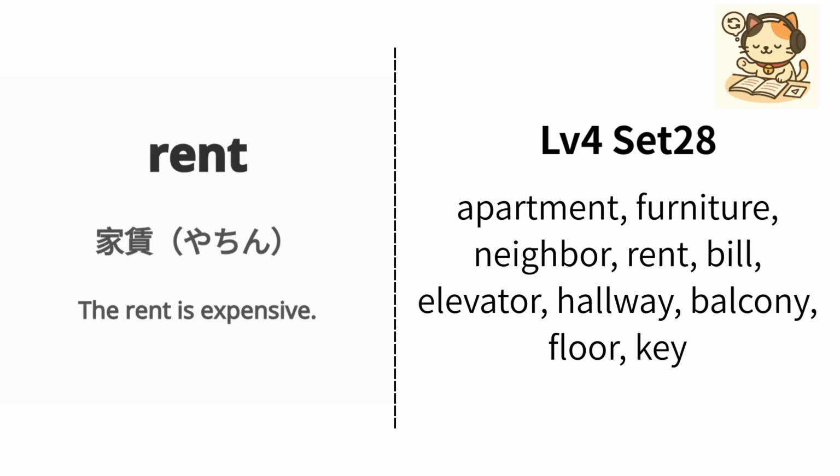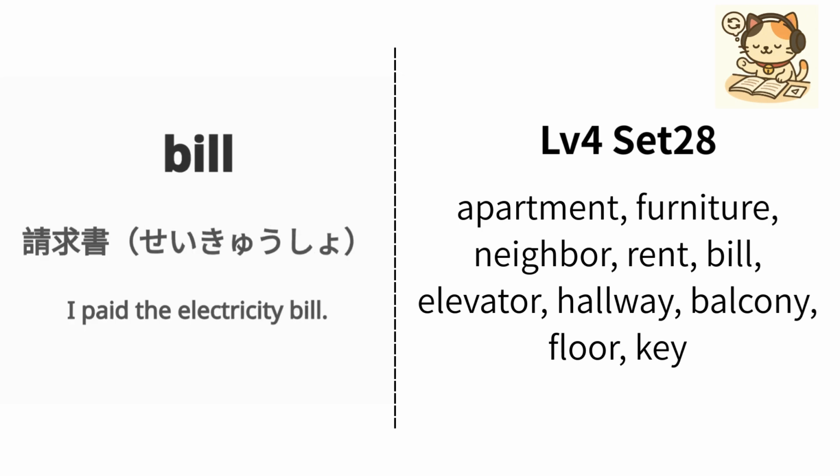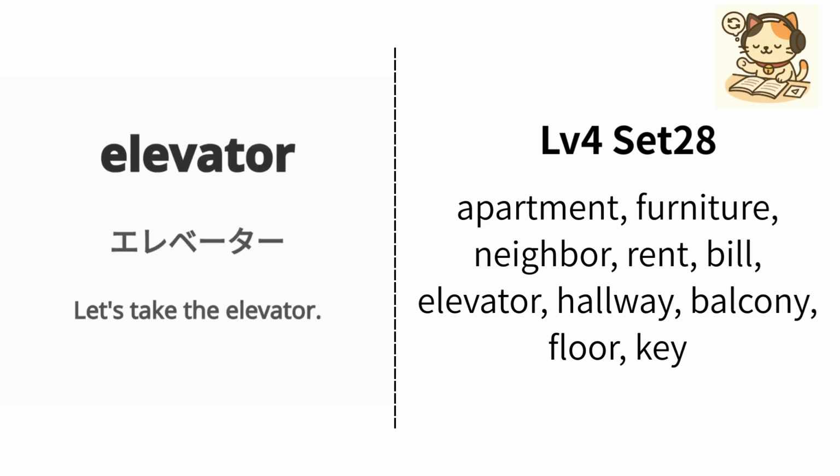Japanese is yachin. Example: The rent is expensive. 家賃は高いです。Repeat. Rent. English is bill. Japanese is 請求書. Example: I paid the electricity bill. 私は電気の請求書を支払いました。Repeat. Bill. English is elevator. Japanese is elevator.